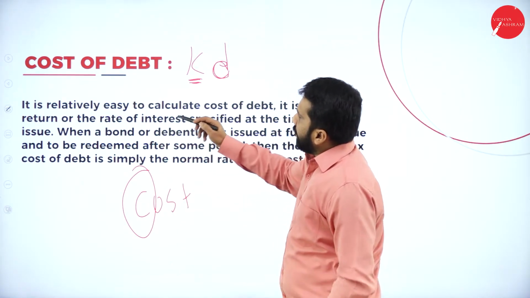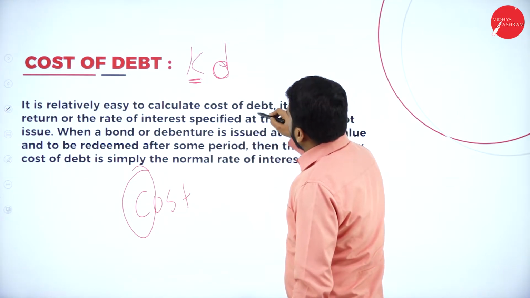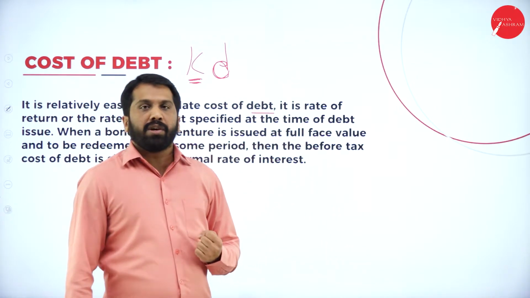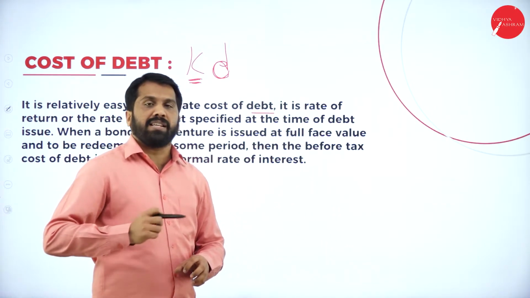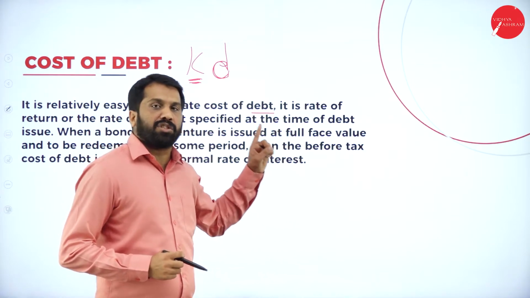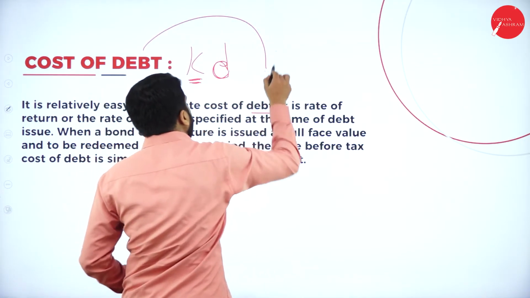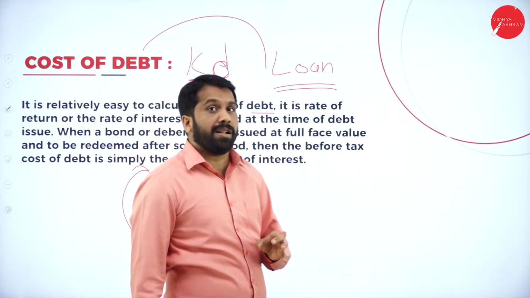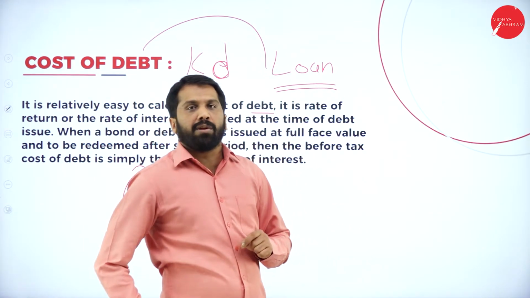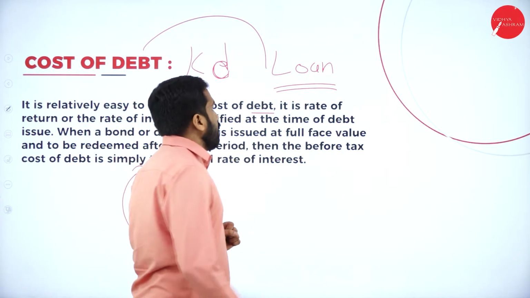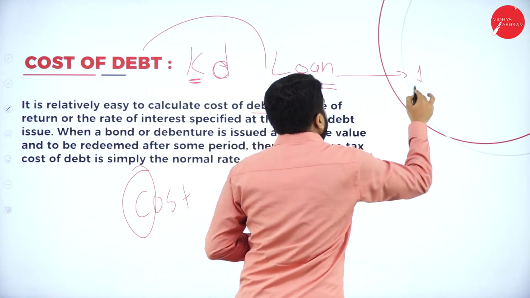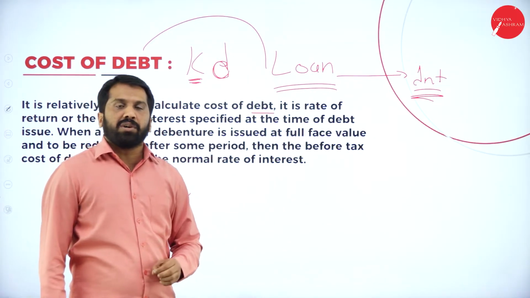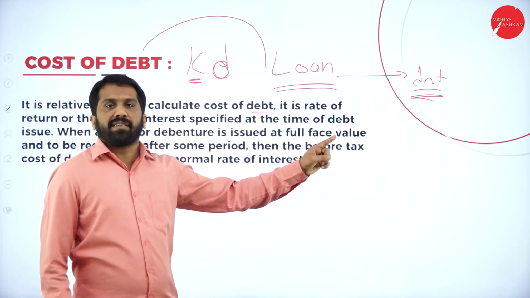Now, it is relatively easy to calculate cost of debenture. Remember, under cost of debenture means what? You have taken 10 lakh from public in the form of debenture. Debenture means loan. Now, for a loan, you are supposed to pay what? You are supposed to pay interest. For debenture holders, we have to pay interest.